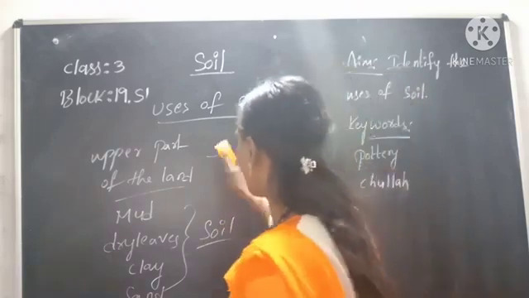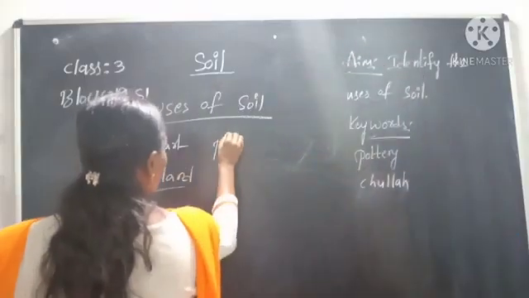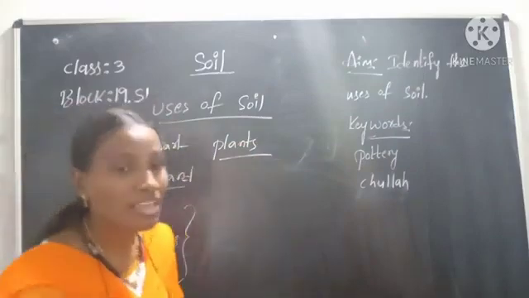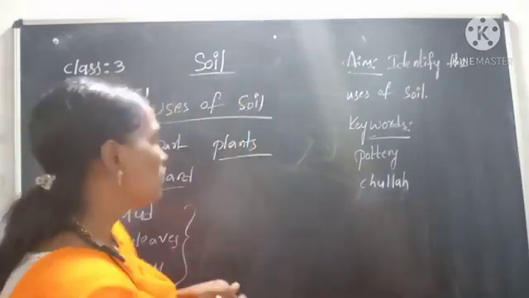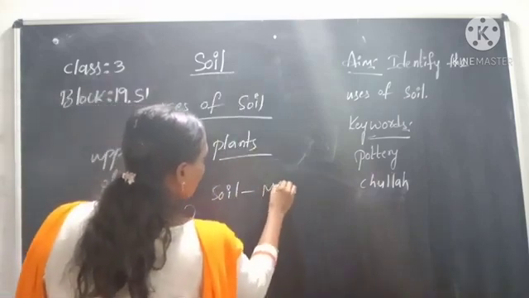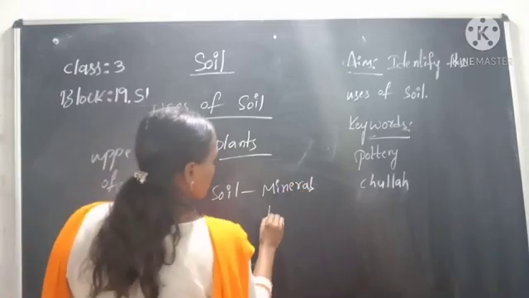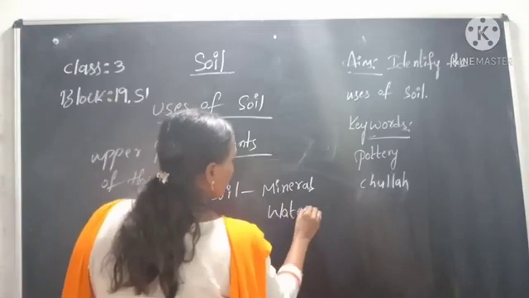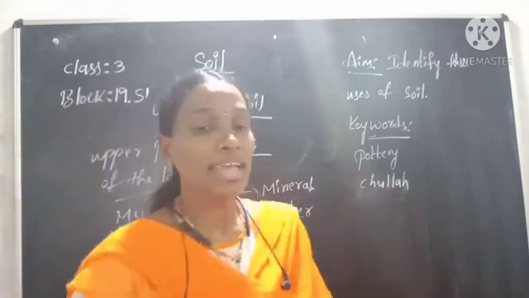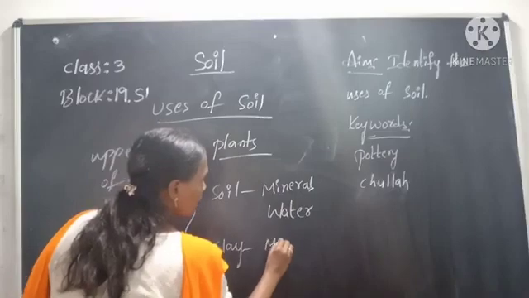We can use soil in our regular life in so many ways. For example, see the plants. These plants need soil to grow, because soil provides the plants with minerals and water. In other ways also we can use the soil. We can use the clay in the soil to make pots.